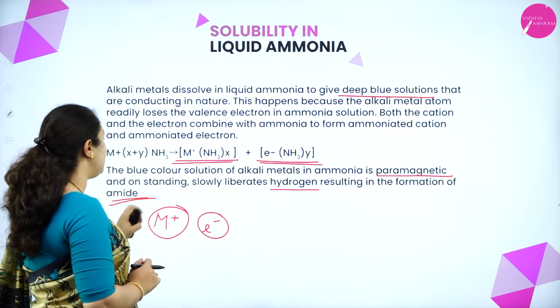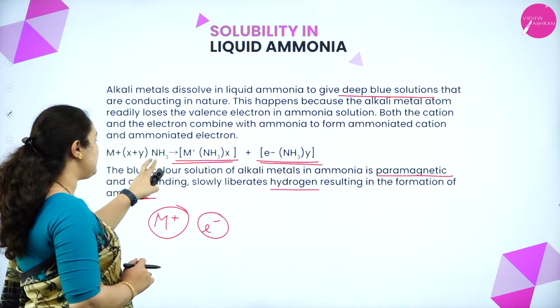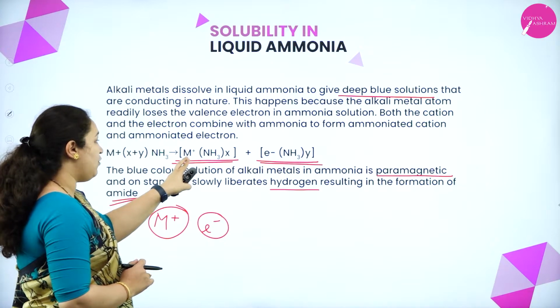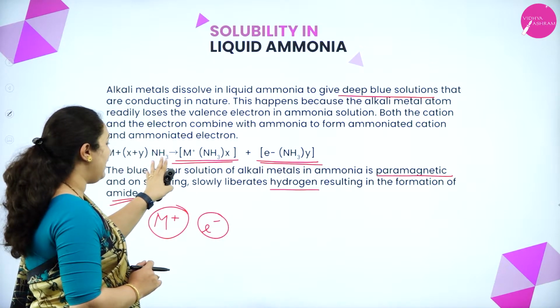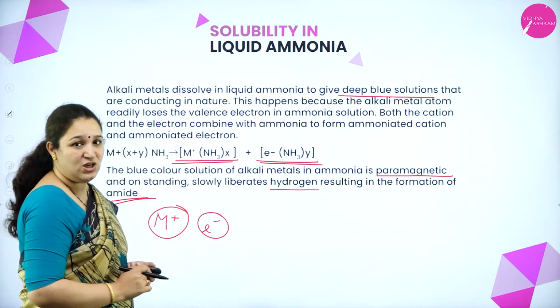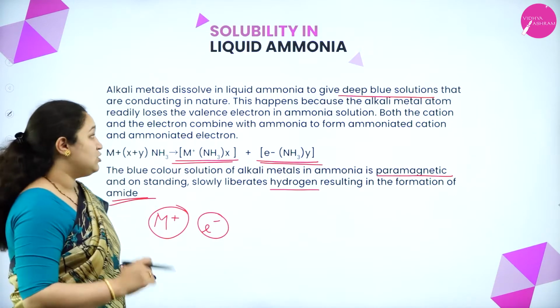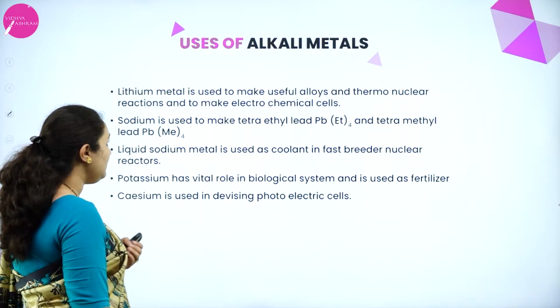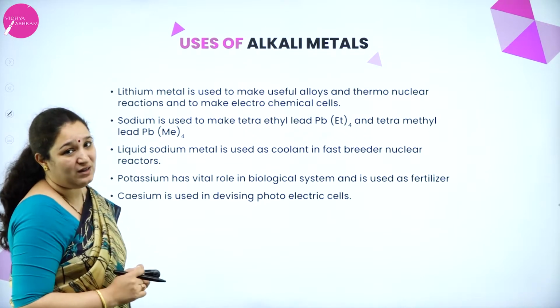You can see in the equation x plus y is used, that is because x is utilized for M plus and y amount of NH3 is utilized with the electrons. Okay, this is the way we balance such equations. Fine. So we shall go to the next topic, that is the uses of alkali metal.